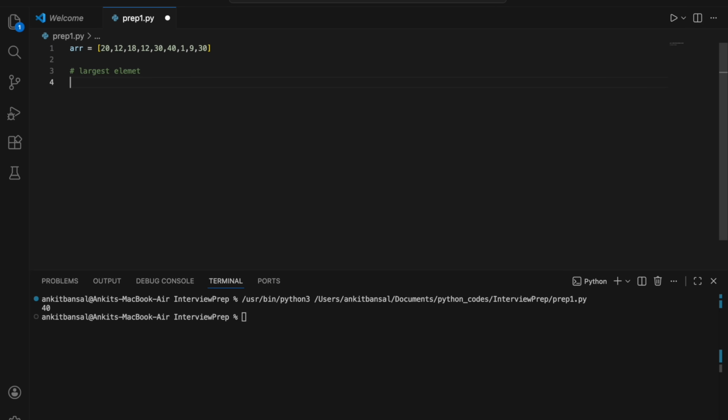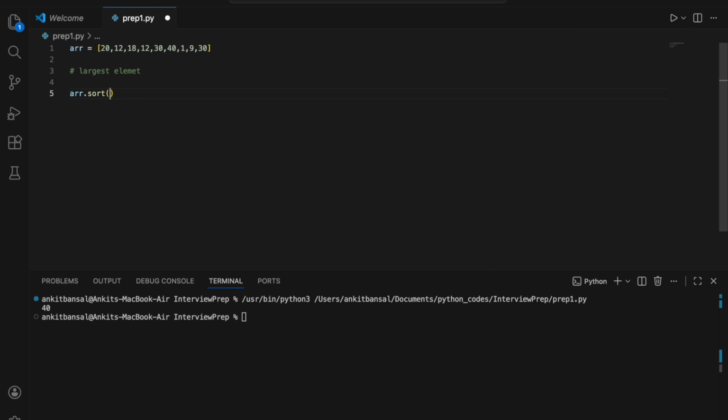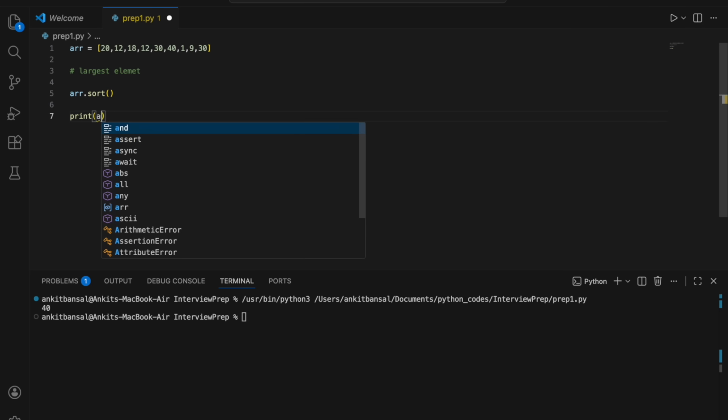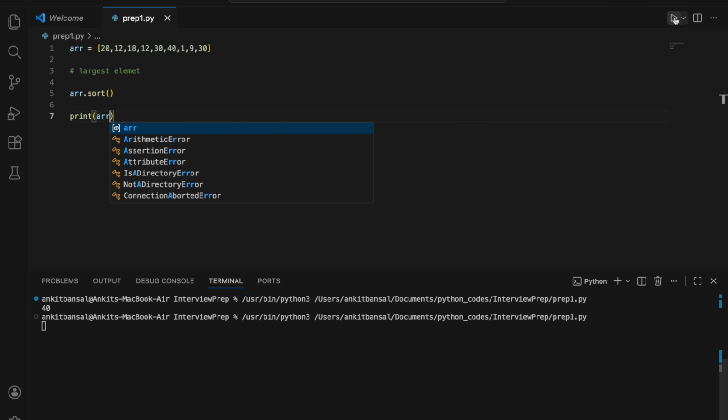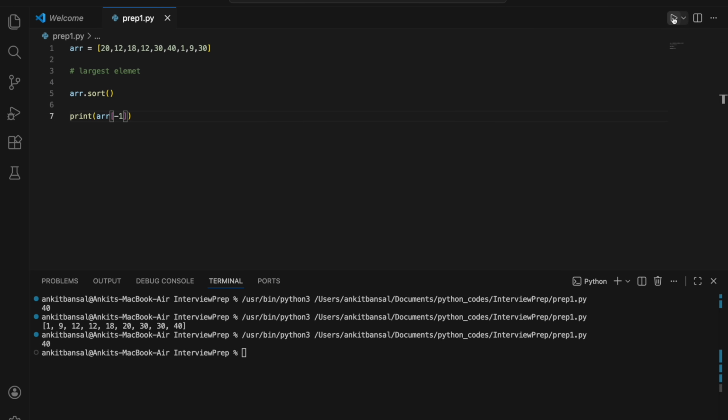One way is the brute force way. I sort this array, so I'll say array dot sort. Once I do it, your array will be sorted. If I print the array, you see your array is sorted here: 1, 9, 12, and so on. Now I can just take the last element. Once it is sorted, the largest element will be at the end. So I can use negative indexing and that will give me 40.